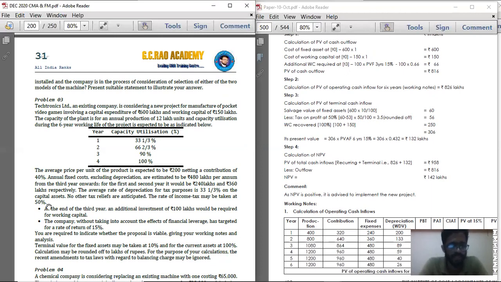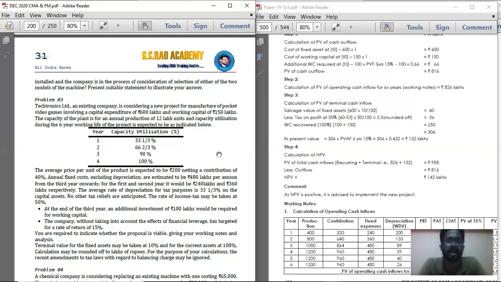Here the tax is 50%. So 7 lakhs into 50%, that is 3.5 you are going to pay. So 60 minus 3.5, remaining is 56.5, that is 56, 3.5 rounded off. So 56 is your profit on sale of that machinery. Okay, 56 is your total salvage value. That is profit on sale of your machinery.